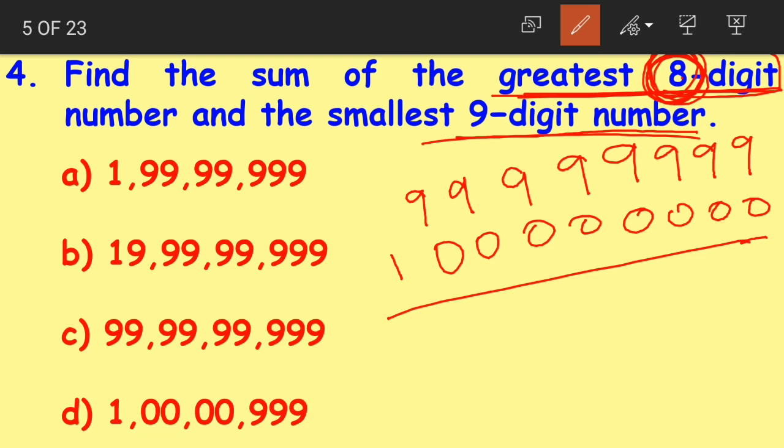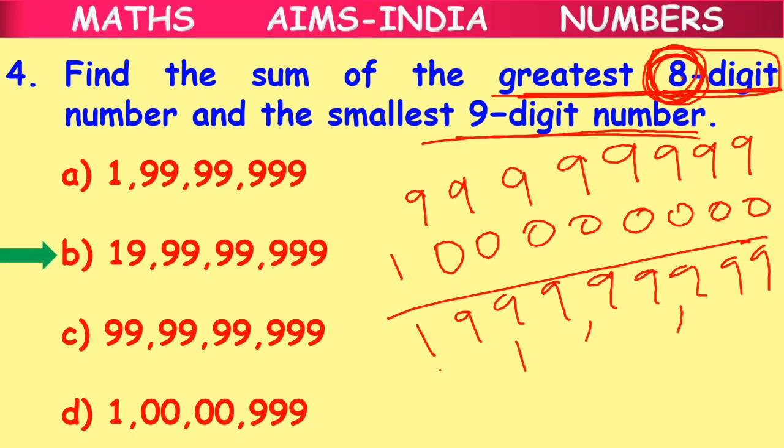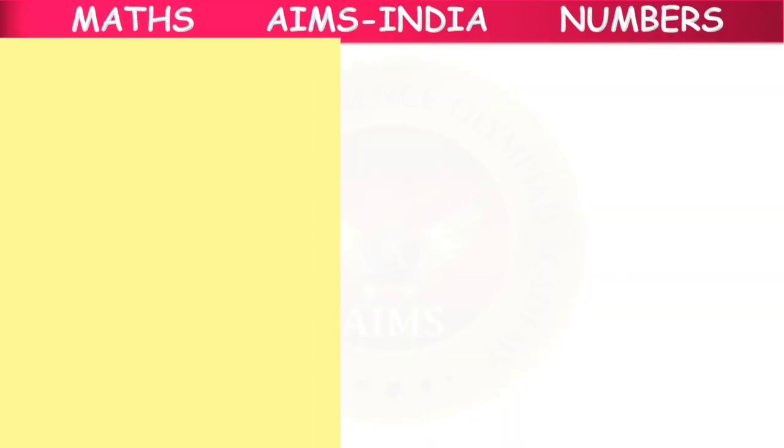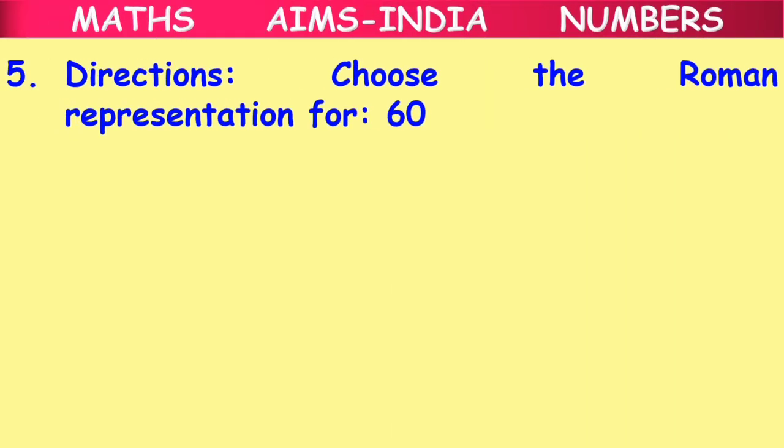Okay children. Now when we add both of these together, we get the answer as 1 followed by 8 nines. If we put commas and check with the options, the correct answer is option B, 19 crores 99 lakhs 99,999. Okay children, the greatest 8-digit number and the smallest 9-digit number. Clear? Moving on, question number 5.